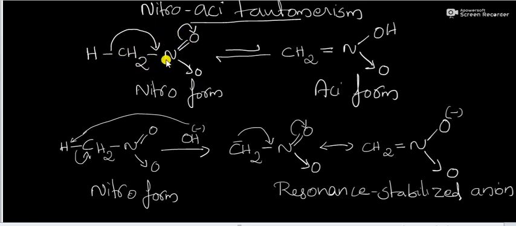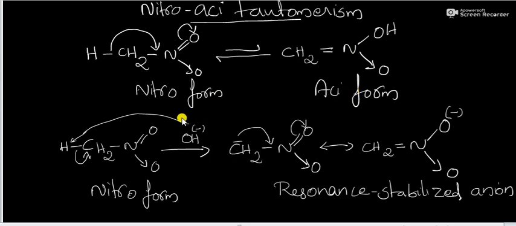It can tautomerize into the aci form by the shift of this bond into this bond, and this double bond will shift to oxygen. Here hydrogen will attach to this oxygen and it will be converted into its aci form, CH2 double bond NOOH, that is the aci form.